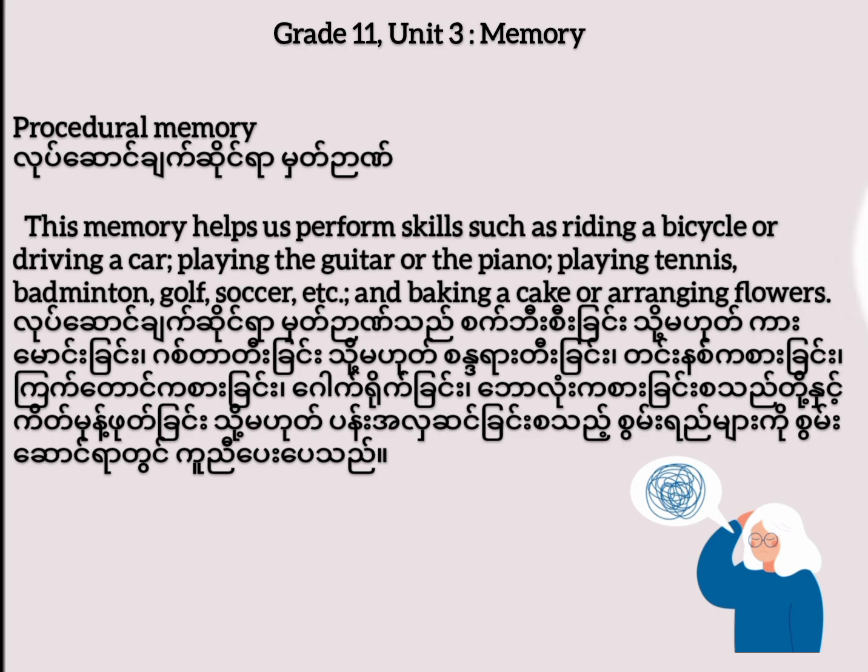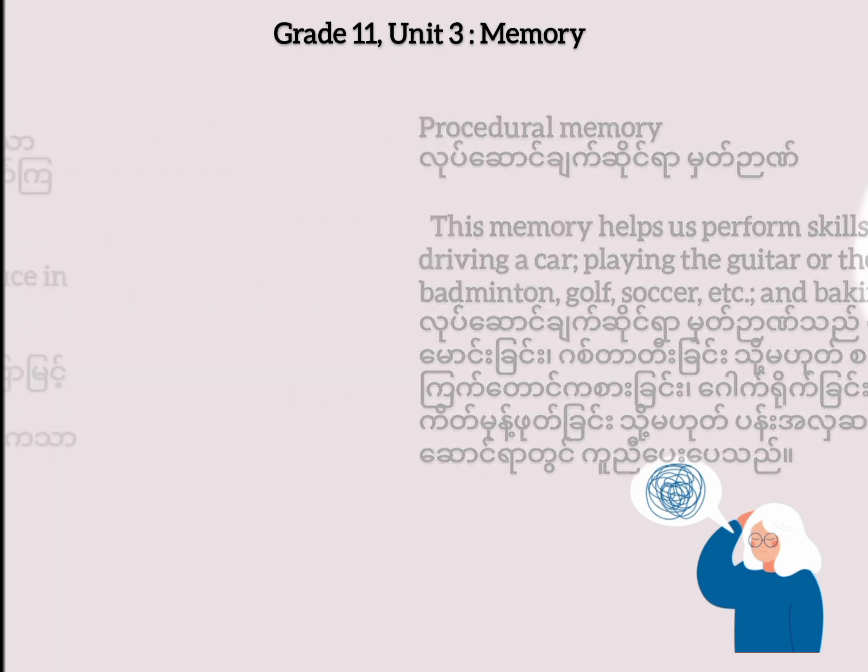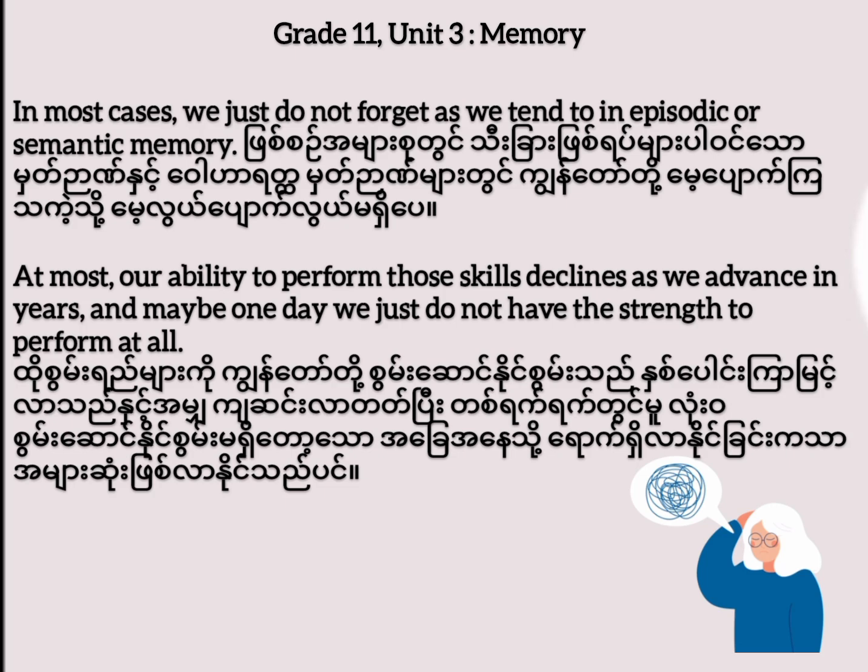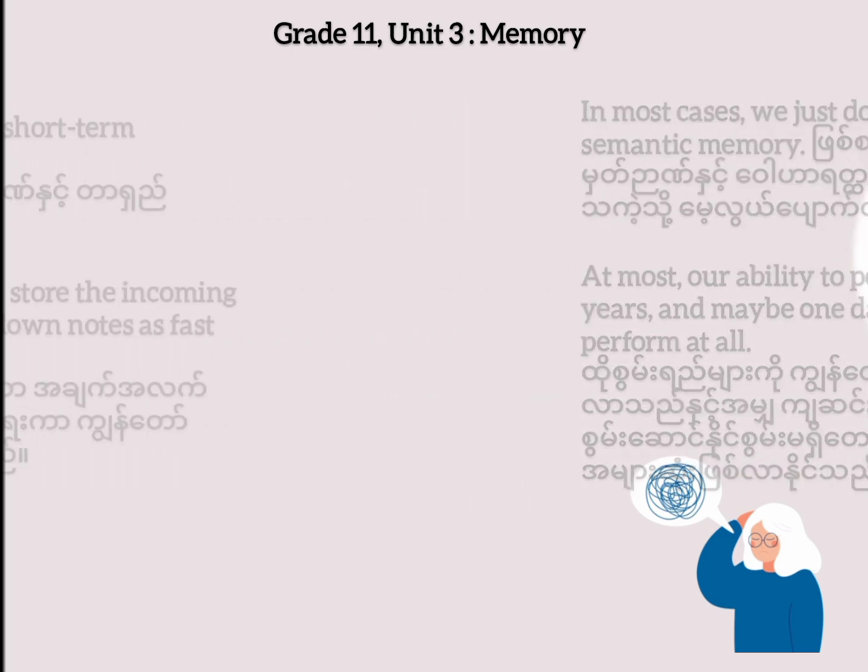Procedural memory. This memory helps us perform skills such as riding a bicycle or driving a car, playing the guitar or the piano, playing tennis, badminton, golf, soccer, etc., and baking a cake or arranging flowers. In most cases, we just do not forget, as we tend to with an episodic or semantic memory. At most, our ability to perform those skills declines as we advance in years. And maybe one day we just do not have the strength to perform at all.